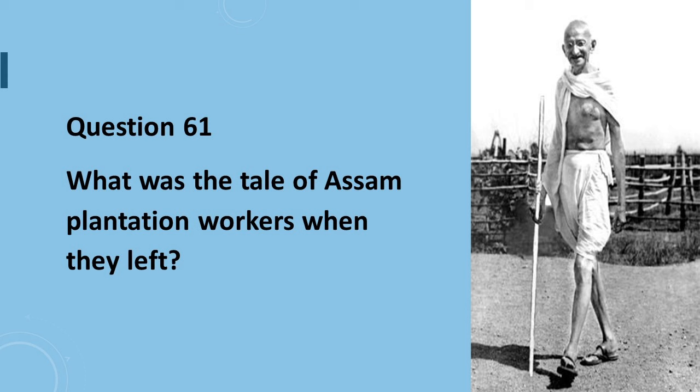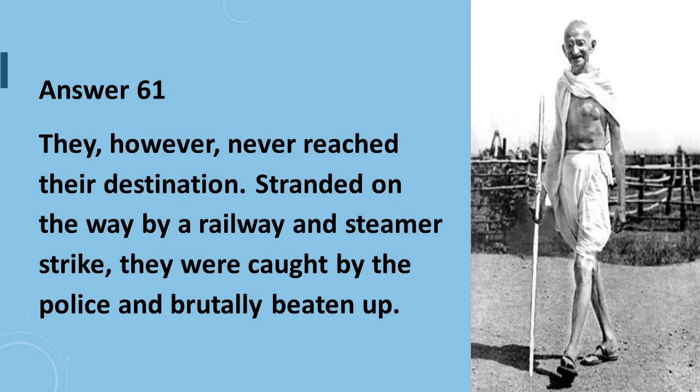Question 61 says, what was the fate of Assam plantation workers when they left? Answer to question number 61 is, they however never reached their destination. Stranded on the way by a railway and steamer strike, they were caught by the police and brutally beaten up.